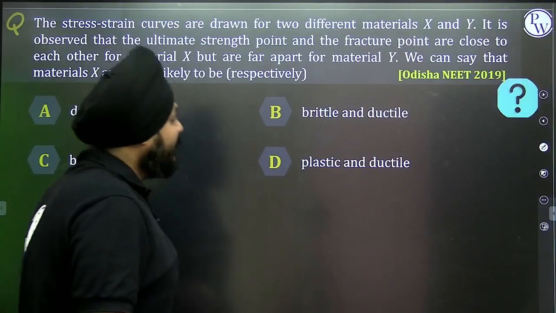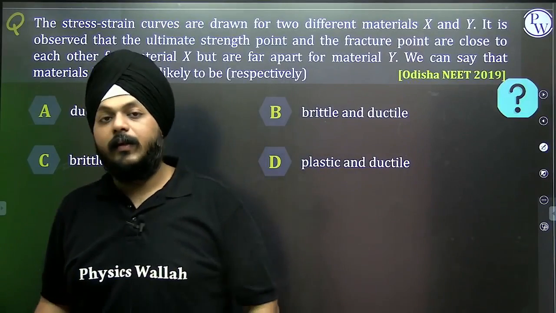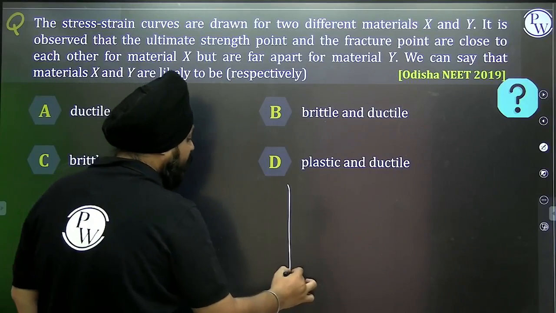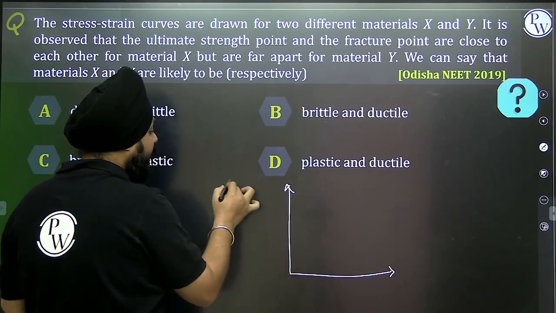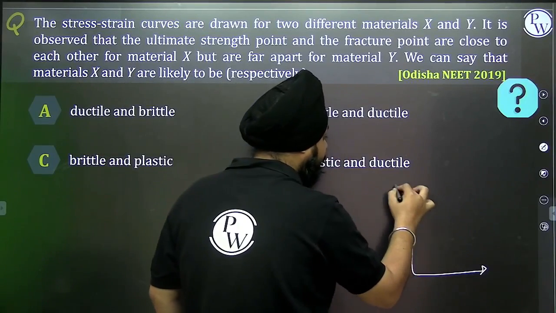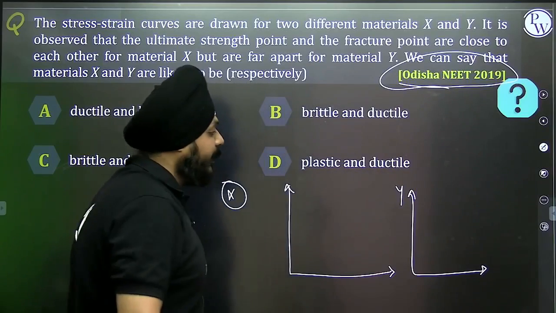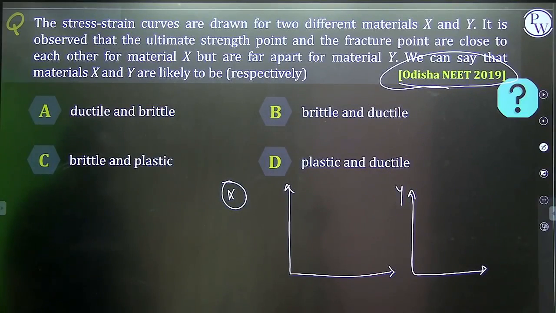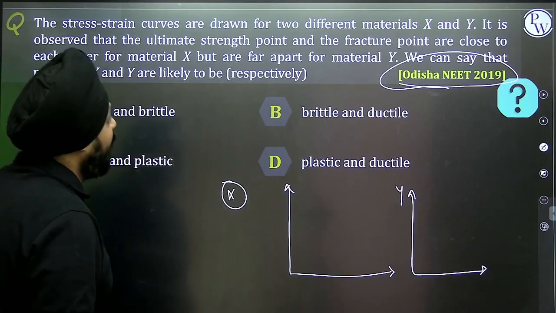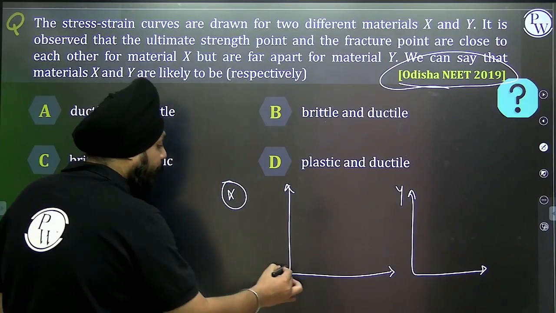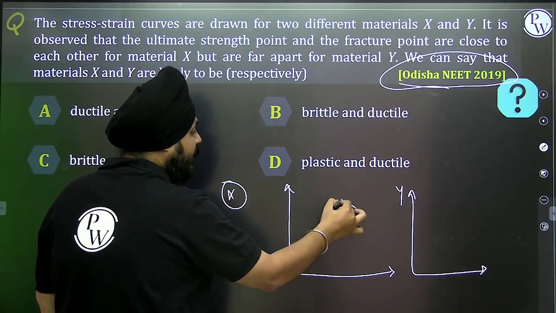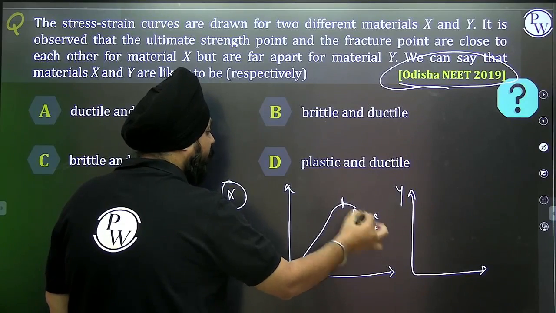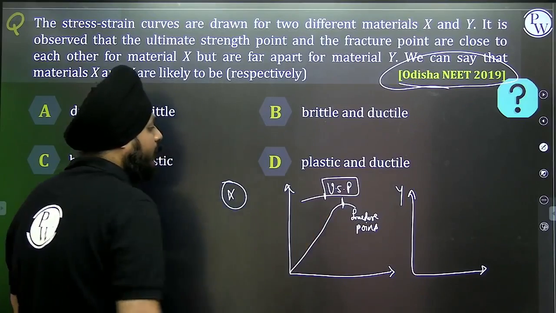Now let's see some sums related to Hooke's law. The stress strain curve is drawn for two materials. This is for material X and this is for material Y. This question was asked in the Odisha NEET 2019. It is observed that the ultimate strength point and the fracture point are close to each other. This is the ultimate strength point, USP, and this is the fracture point. We have seen this in the stress strain curve.